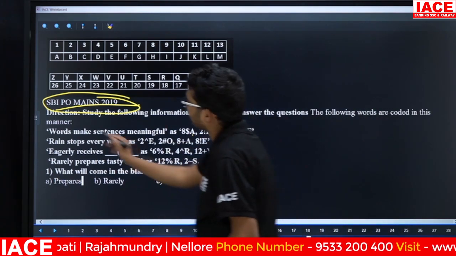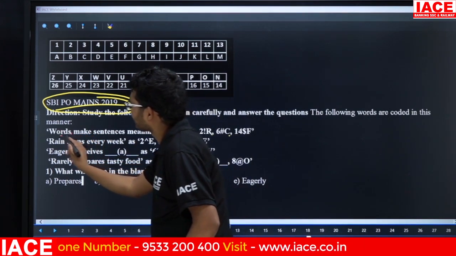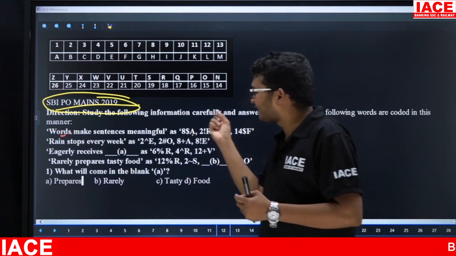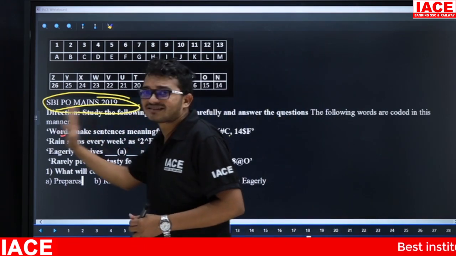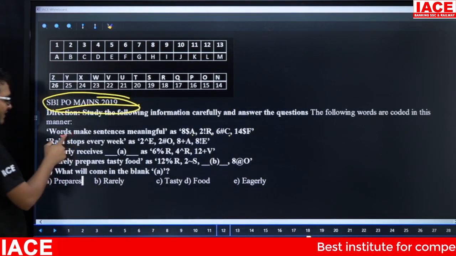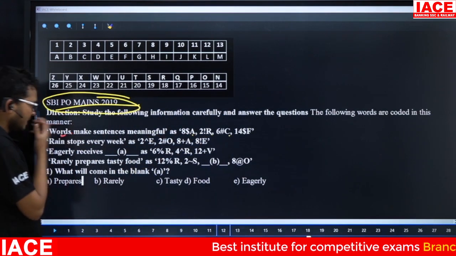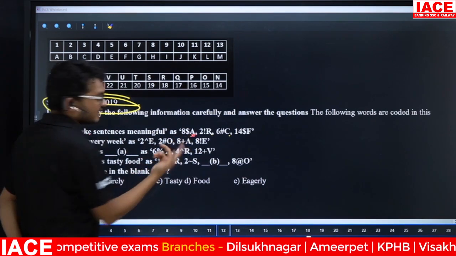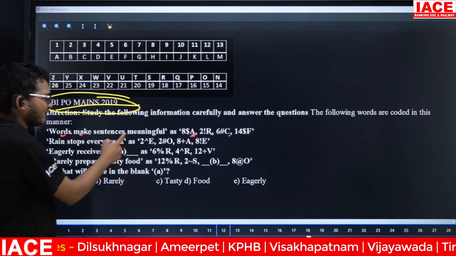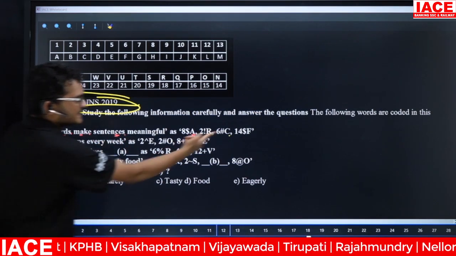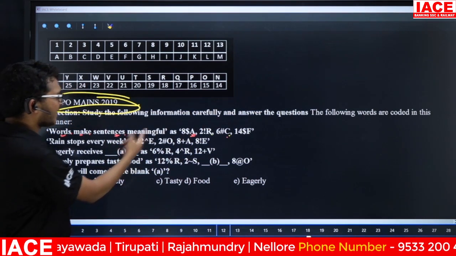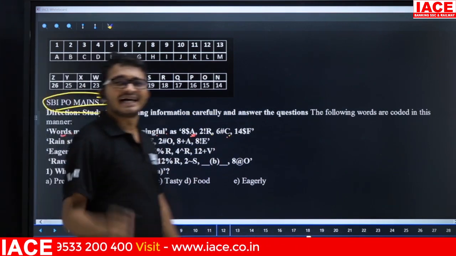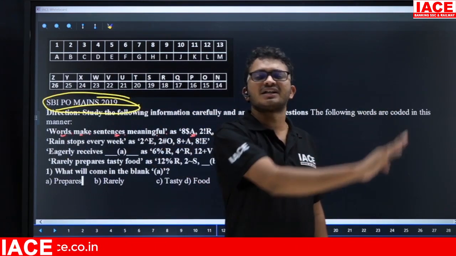In words, from the right hand, the third letter is R. In make, from the right hand, the third letter is A. In sentence, from the right hand, the third letter is C. In meaningful, from the right hand, the third letter is F. Now the logic for the letter is: from the right hand, the third letter.